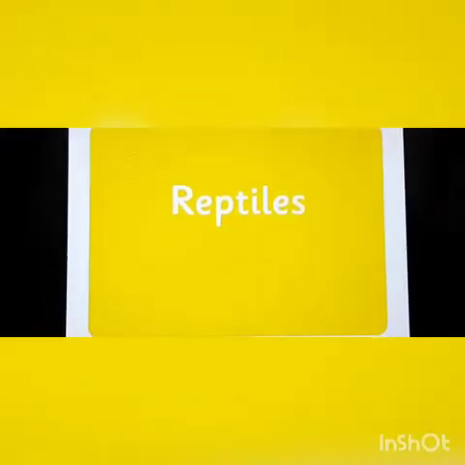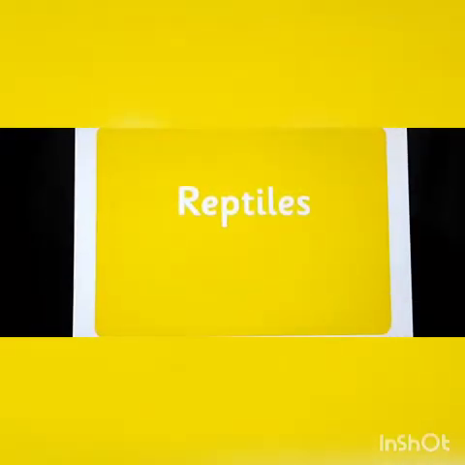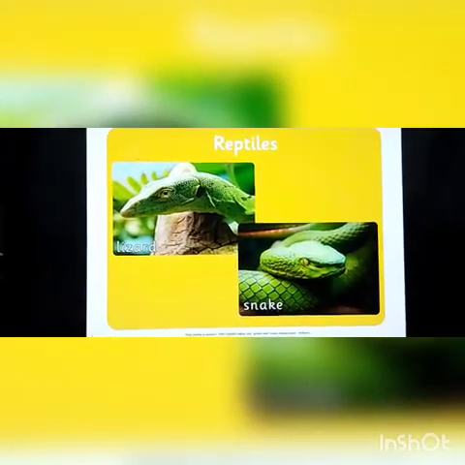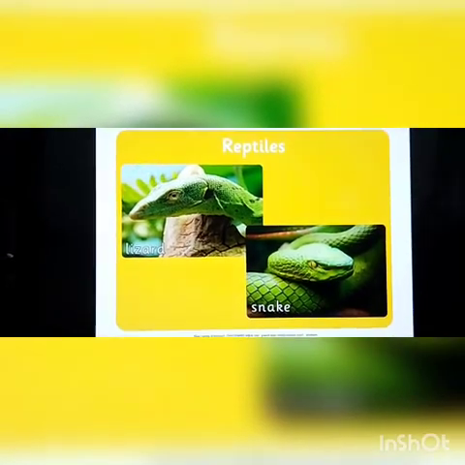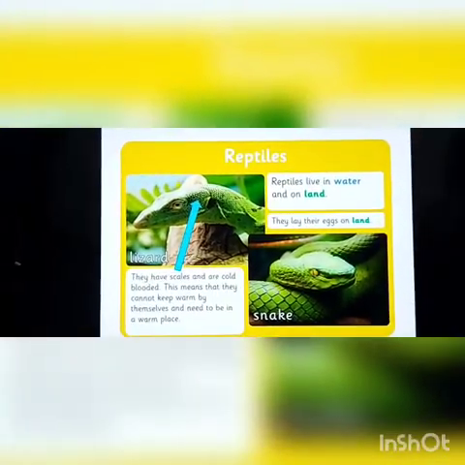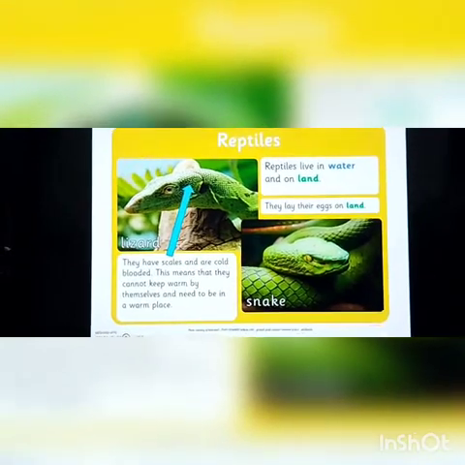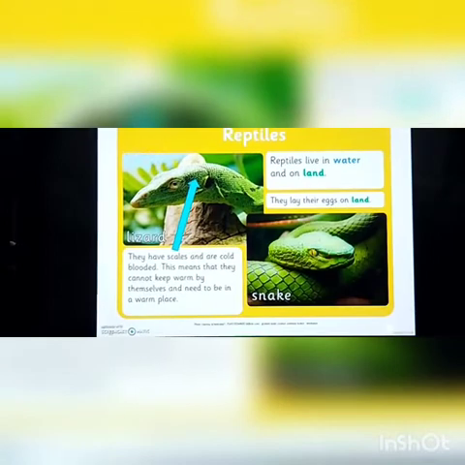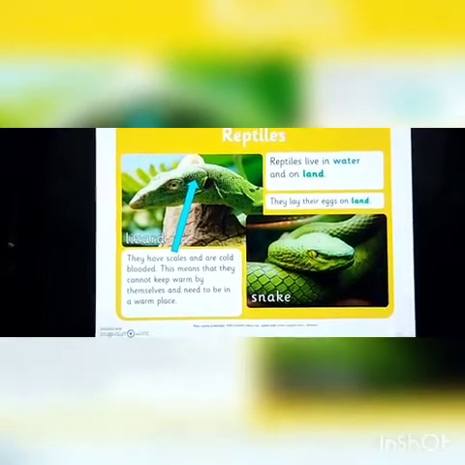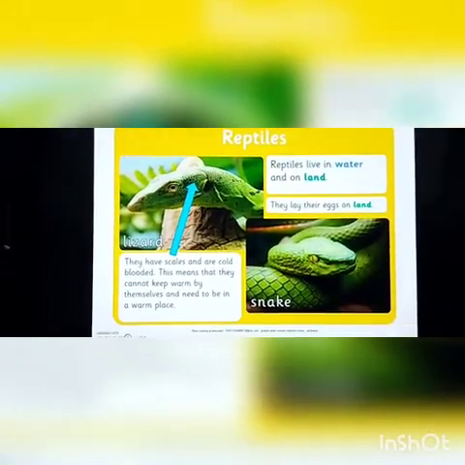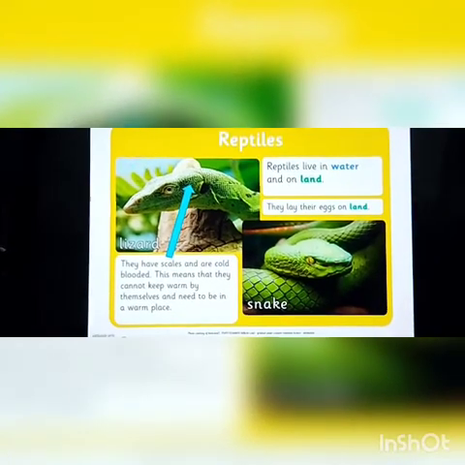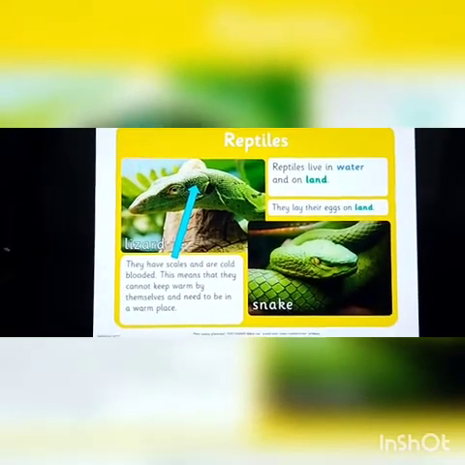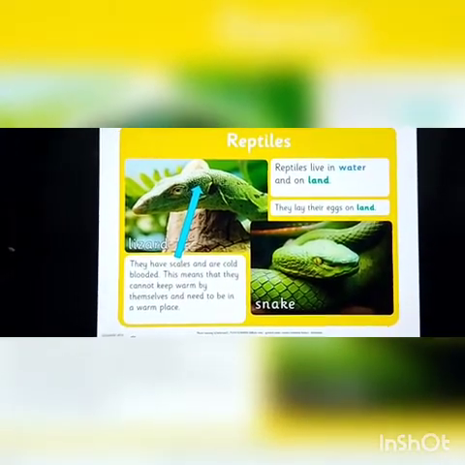The second group is reptiles. Here are some pictures of reptiles. Lizard, snake. Reptiles live in water and on land. They lay their eggs on land. They have scales and are cold blooded. This means that they cannot warm by themselves and need to be in a warm place.